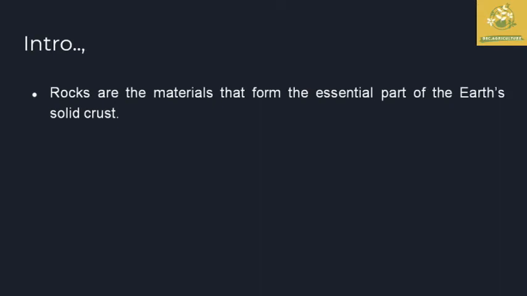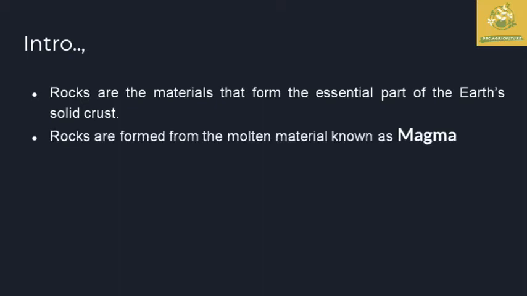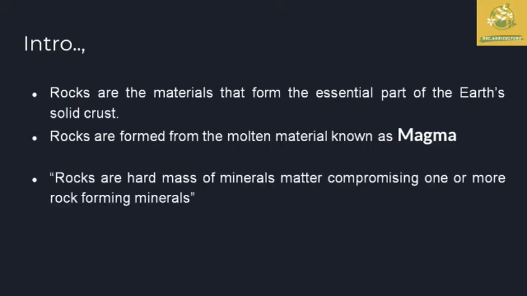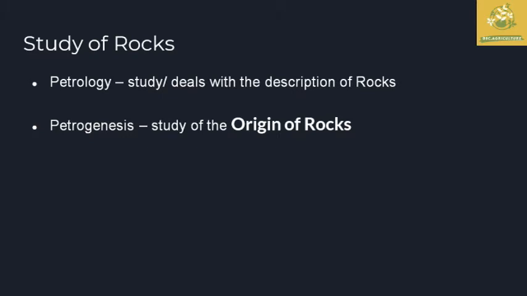The rocks are said to be the material formed from the essential solid earth crust. While talking about the formation of rocks, they are formed from molten materials known as magma, which is nothing but volcanic eruptions. Rocks are said to be a hard mass of minerals which comprise one or more rock forming minerals. So I am going to tell about the rocks.